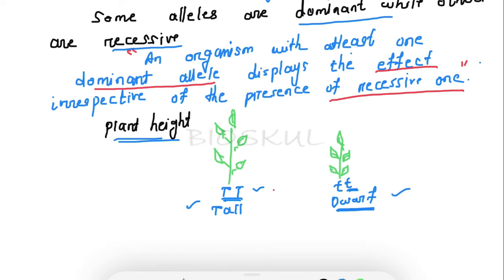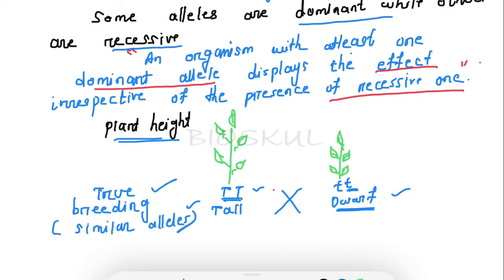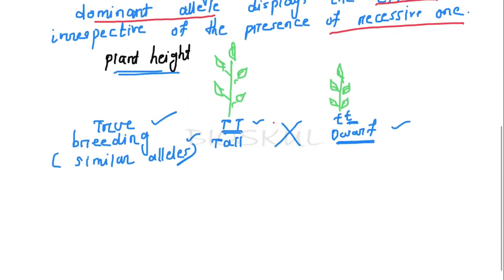So for that, let's cross between these two plants. And Mendel, for his experiment, took true breeding plants. True breeding plants means plants with similar alleles. So let's cross them. This one is the P1 generation.